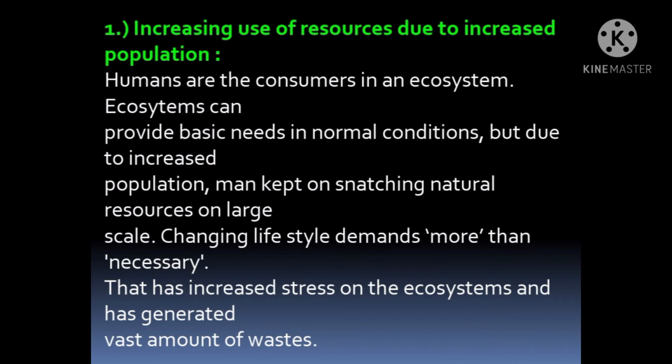So humans are the consumers in an ecosystem. Consumers means we cannot produce our own food. We depend on plants and animals for our food. Ecosystems can provide basic needs in normal conditions, but due to increased population, man kept on snatching natural resources on a large scale.